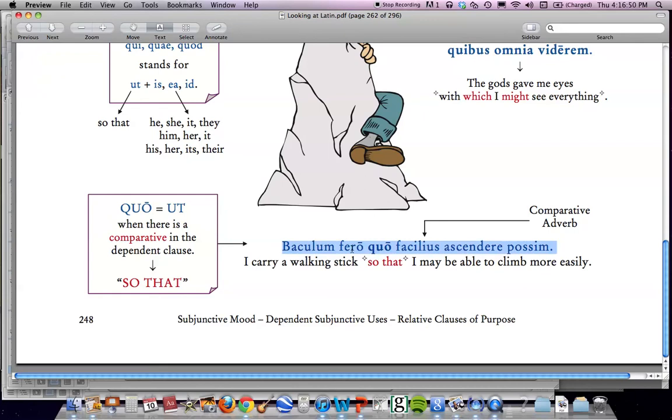So, Pharaoh, I carry a baculum, a stick, and then quo, so that possim, I may be able to ascendere, to climb, facilius, more easily. Okay? So here we use quo because there's a comparative in the sentence. That's all. It's just a synonym for ut, and it's more proper Latin to do something like this. Alright? So that's about it. I know it's pretty important stuff.